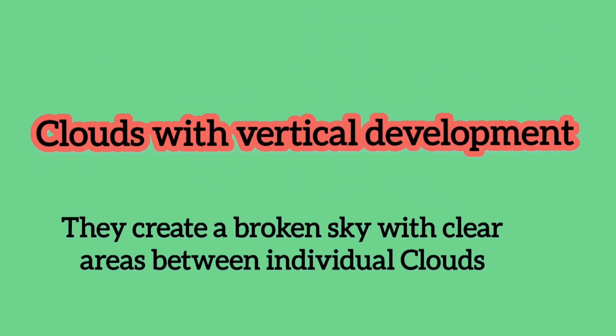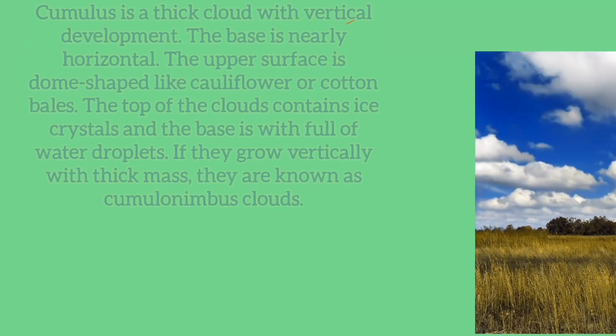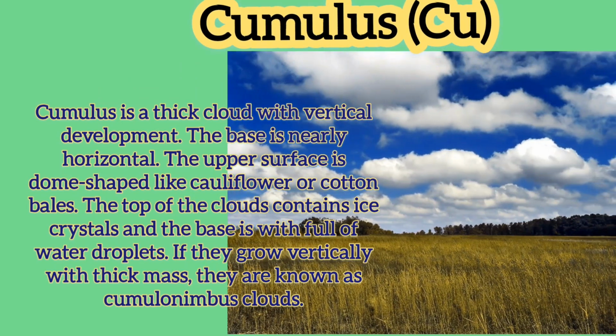Clouds with vertical development. They create a broken sky with clear areas between individual clouds. Cumulus. Cumulus is a thick cloud with vertical development. The base is nearly horizontal. The upper surface is dome-shaped like cauliflower or cotton bales. The top of the cloud contains ice crystals and the base is a bowl of water droplets. If they grow vertically with thick mass, they are known as Cumulonimbus clouds.